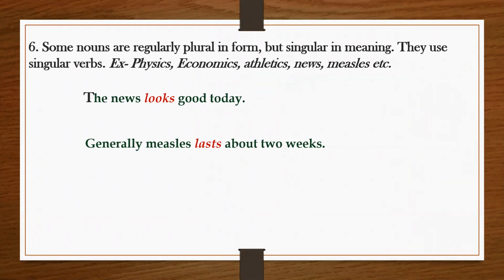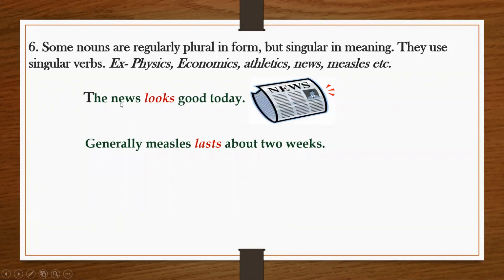Some nouns are regularly plural in form, but singular in meaning. They use singular verbs. For example, physics, economics, athletics, news, measles, etc. The news looks good today. Here, news is a noun or a subject which ends with S, but it does not mean that it is a plural subject. That is why we have used a singular verb with it.